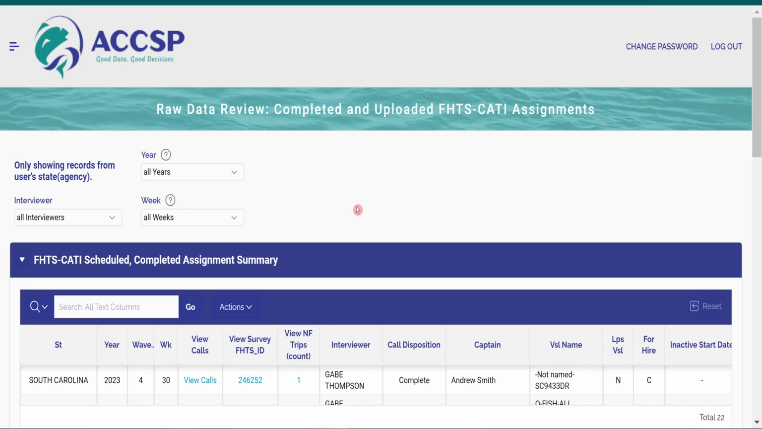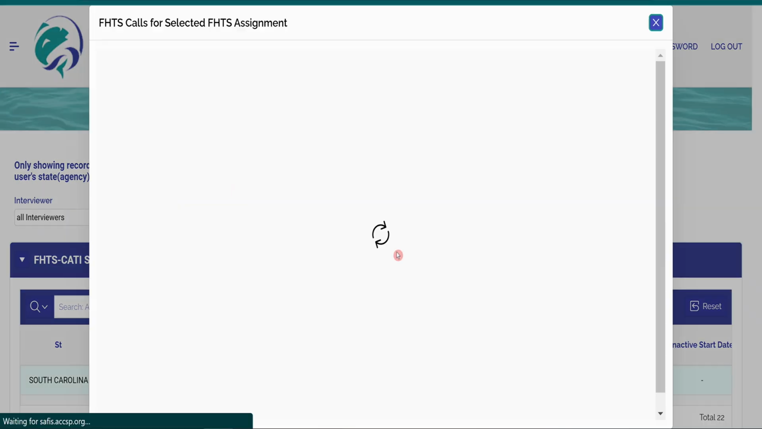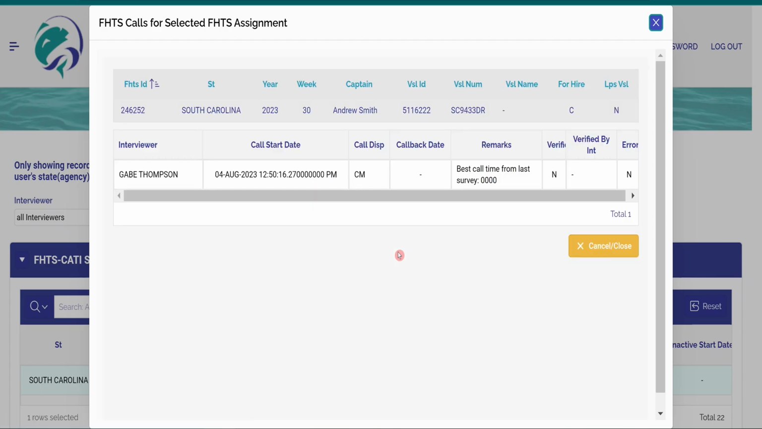At the top of the FHTS, or the For-Hire Telephone Survey Raw Data Review page, are filters for the interviewer, year, and week. The review of FHTS data is expected to occur on a regular basis each week throughout each month. To view the calls pertaining to a specific survey, click the View Calls hyperlink in blue text. A pop-up window will appear displaying the call information connected to the survey.